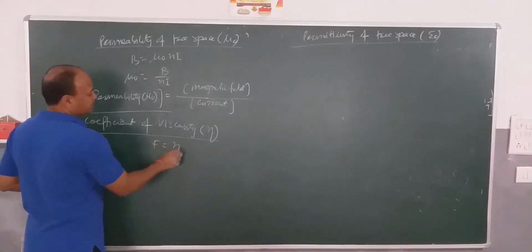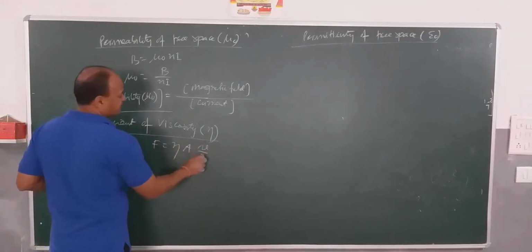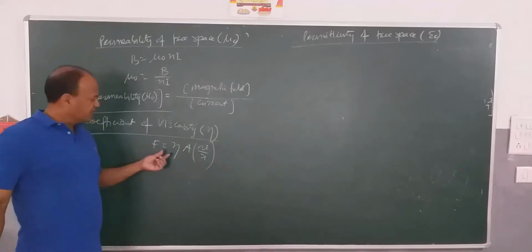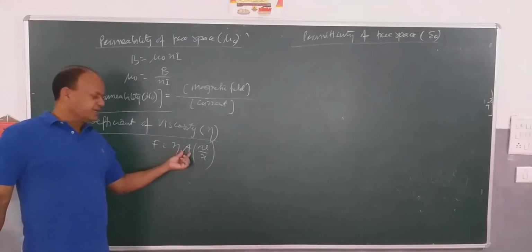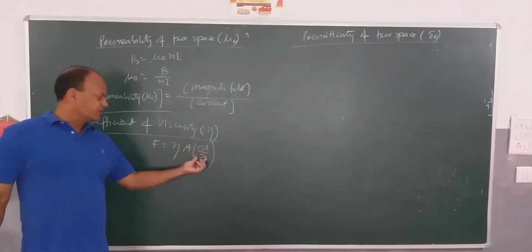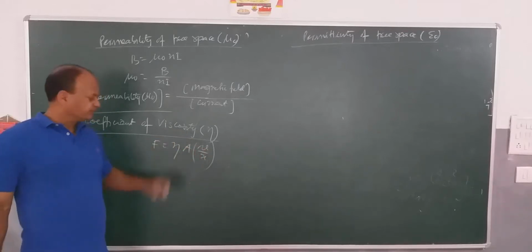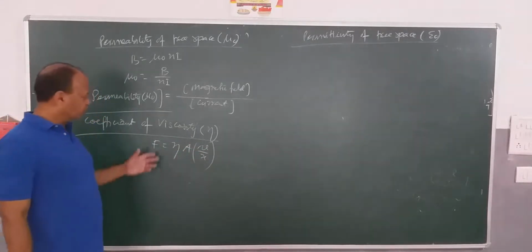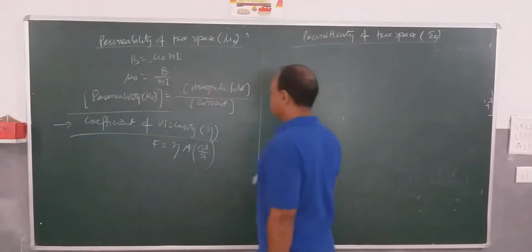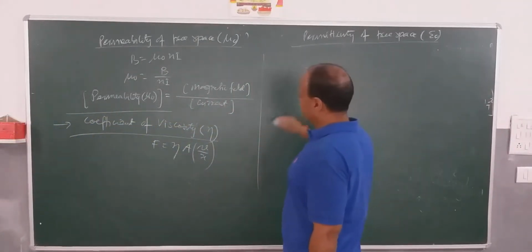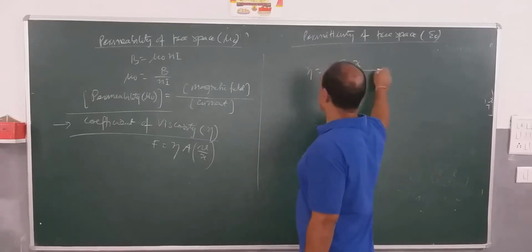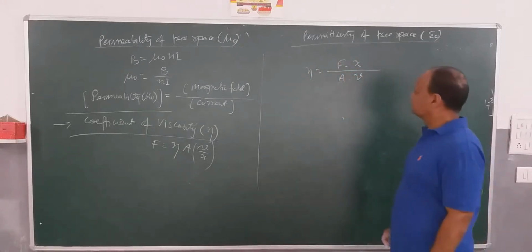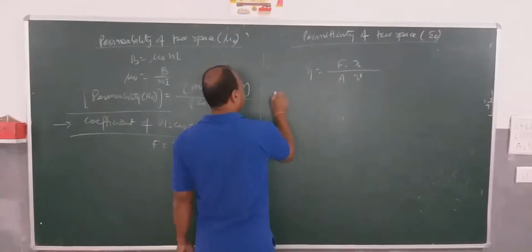F is equal to eta A into V by X. F is force, eta is what I am calculating, A is area, surface area in contact, V is velocity, X is distance. We will be learning this equation in hydrodynamics in a later part of class 11. So from here you can clearly see eta is equal to F into X divided by A into V.